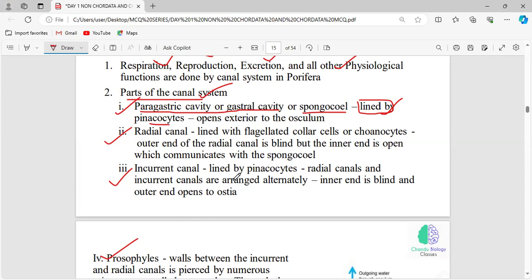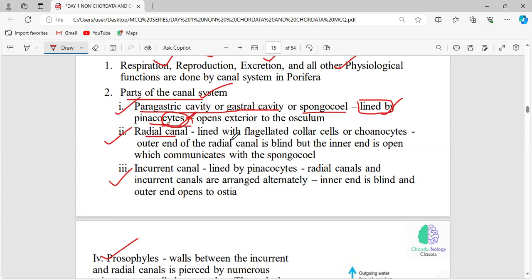See, we should know that the entire body of sponges is diploblastic. Diploblastic means it is made up of two different layers, ectoderm and endoderm. The outer layer is called the ectoderm, and technically it is called the pinacoderm. And this pinacoderm is made up of cells, obviously, and these cells are called pinacocytes, right? This is not a layer, this is a cell which makes up the outer layer.